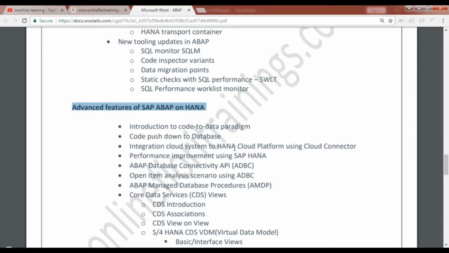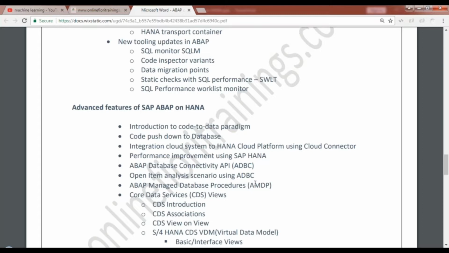How can you expose your resources from an on-premise system on the internet to an internet-based HANA Cloud Platform subscription account? Yes, we'll look at this integration, performance improvement on SAP HANA, and of course advanced topics like ABAP database connectivity API. How can that help you to call underlying SAP HANA artifacts?